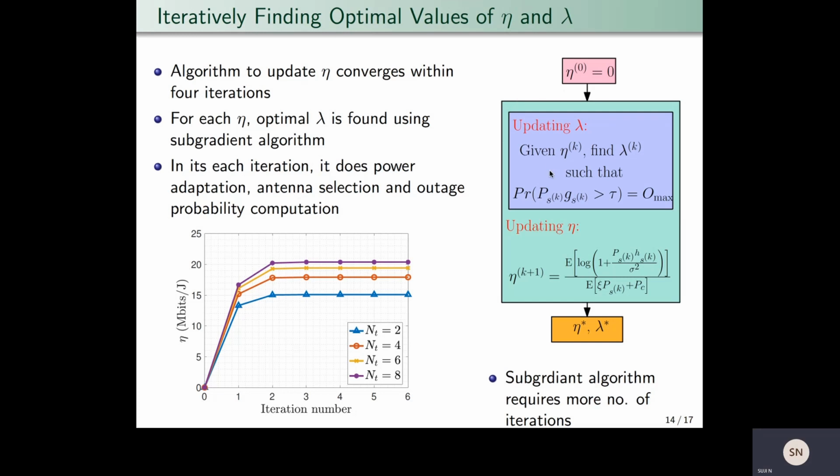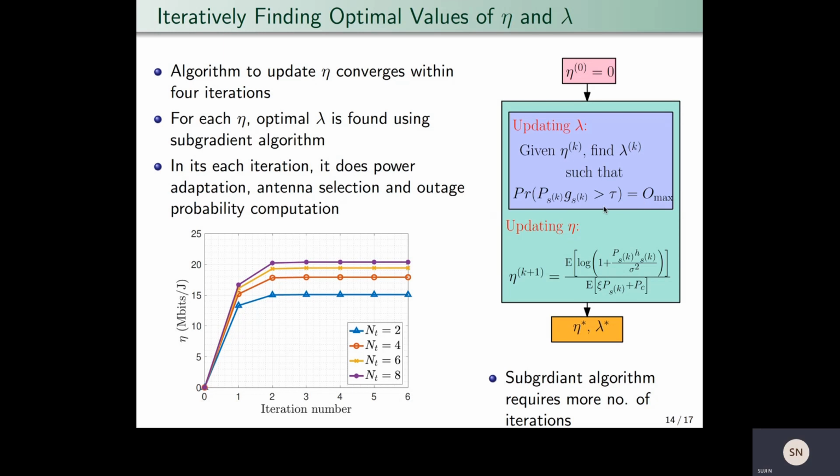Then in any kth iteration, for a given value of power penalty, we find the optimal value of interference penalty by using the subgradient algorithm such that the interference outage constraint is met with equality.